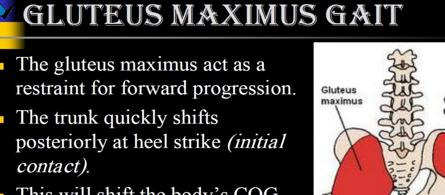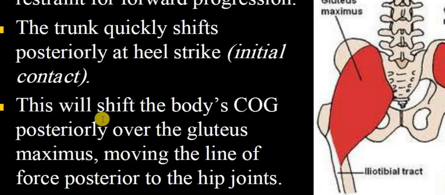Next one is the gluteus maximus gait. The gluteus maximus acts as a restraint for forward progression. The trunk quickly shifts posteriorly at the heel strike in the initial contact. So there will be a shift of the body COG posteriorly over the gluteus maximus, moving the line of force posterior to the hip joints.